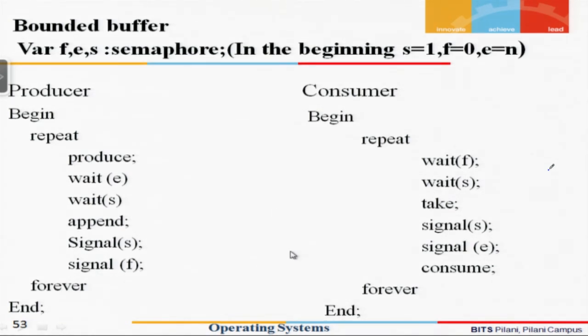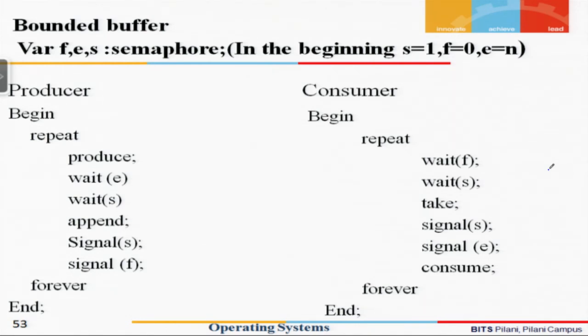We have seen the implementation for a bounded buffer and an unbounded buffer. These are two classical problems of process synchronization, and this is one of the most widely used synchronization constructs. Quite often this kind of construct is utilized in the system.